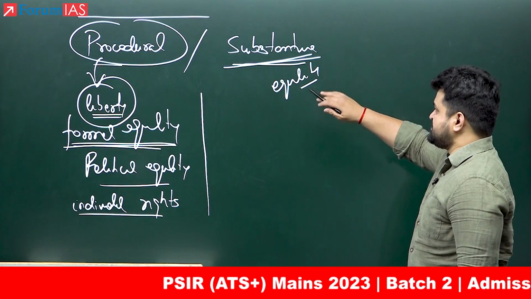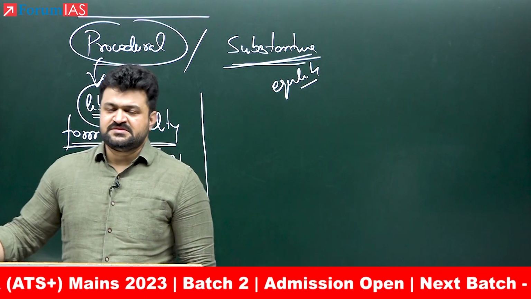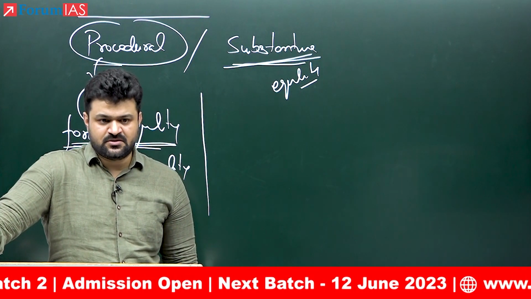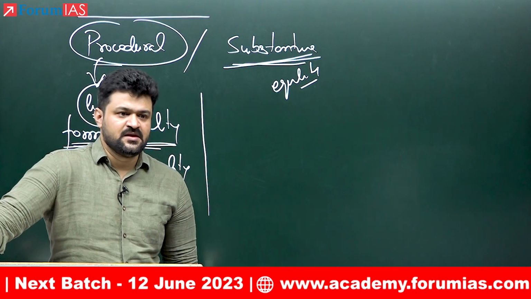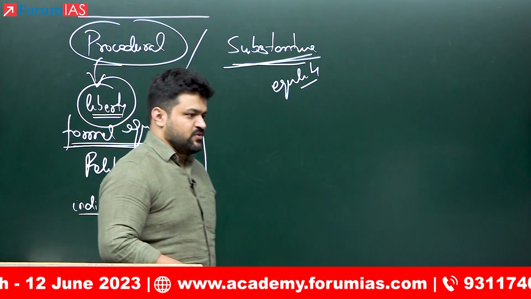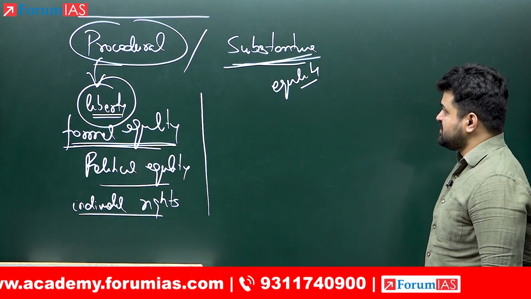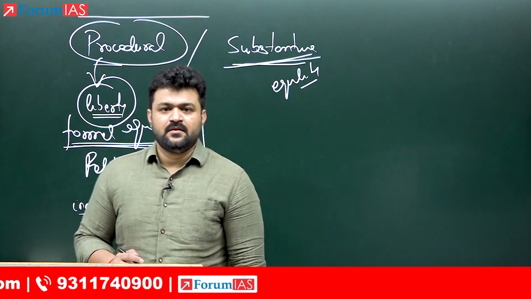Substantive is more radical in the sense that it is not satisfied only with the equal political worth of individuals. It is not satisfied only by providing equal opportunities. So it goes further to ensure that along with equal opportunities, there should be equality of outcomes also. Okay.